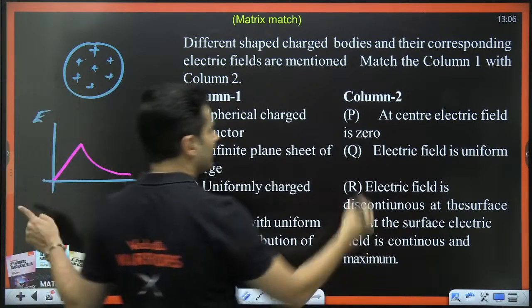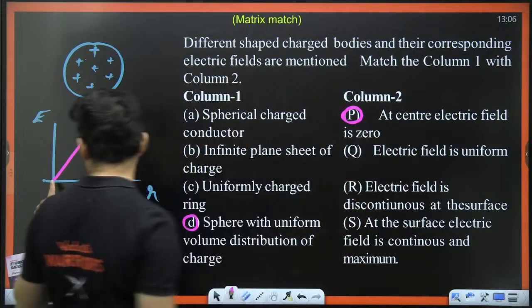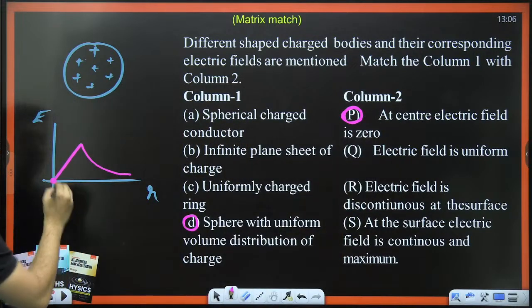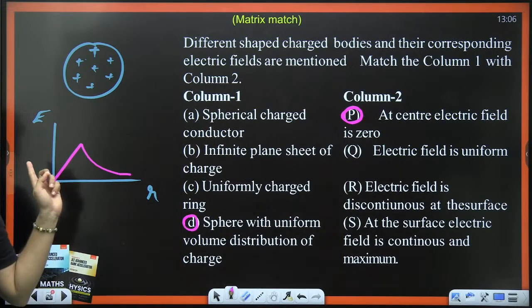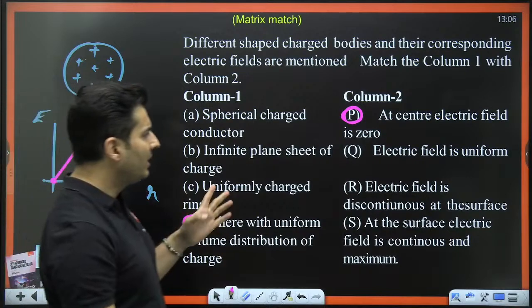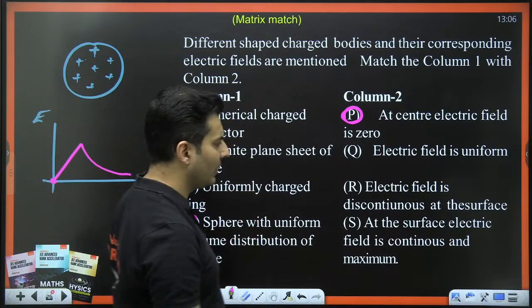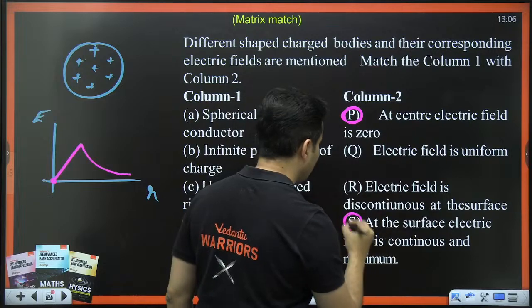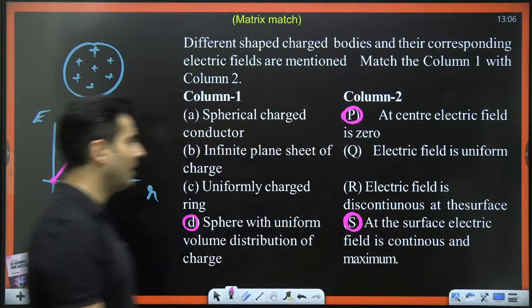So at the center the electric field is 0. Perfect. You can see that at the center it starts with a 0 electric field. Then electric field is uniform. No. Electric field is discontinuous. No. It is continuous, right? So it should be option S as well.